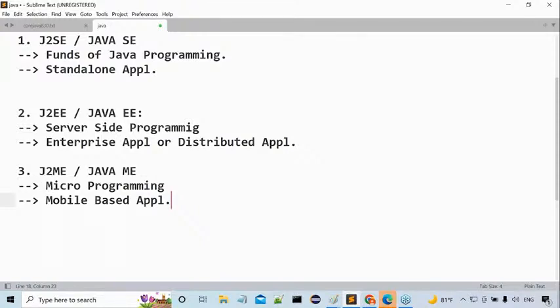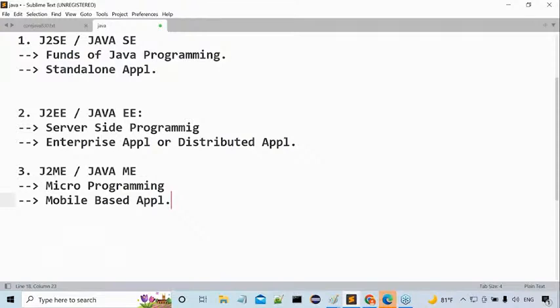Leave it, sir. Best example. Why are you thinking too much about all these things? The best example is WhatsApp. I want to send some messages from my account to one of my friend's accounts. Then immediately WhatsApp is the best option or not? WhatsApp is also a mobile app. That means if you want to have a conversation with WhatsApp, we have to install that WhatsApp app in our mobile phone. That installed app in our mobile phone is nothing but a mobile app. Am I right or not?